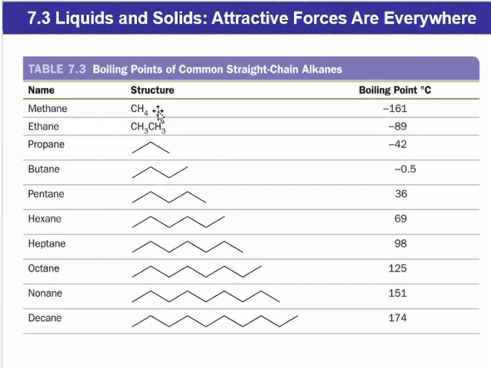When we look at the straight chain alkanes from methane up to decane, we see that as the surface area and the number of electrons increases for each molecule, the boiling point increases as well. And this is exactly what we would expect. As the attractive forces increase, so does the boiling point.